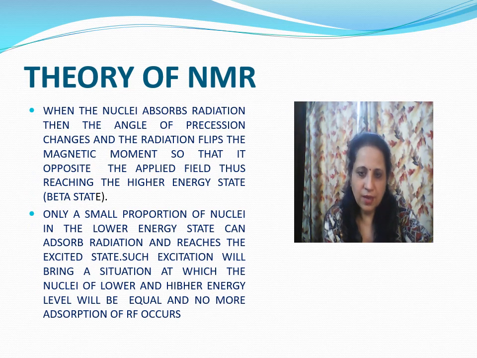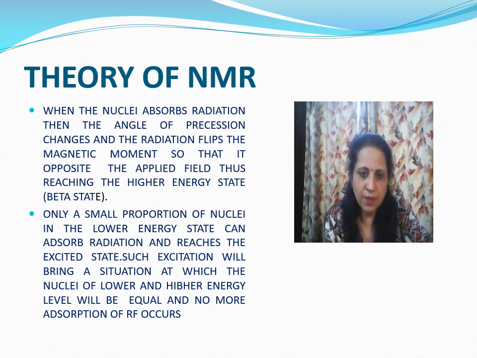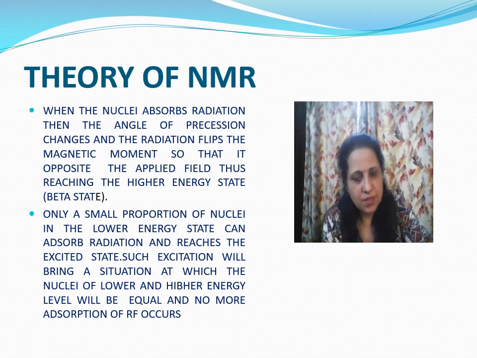When the nuclei absorb radiation, the angle of precession changes and the radiation flips the magnetic moment so that it opposes the applied field, thus reaching the higher energy state, that means beta state.